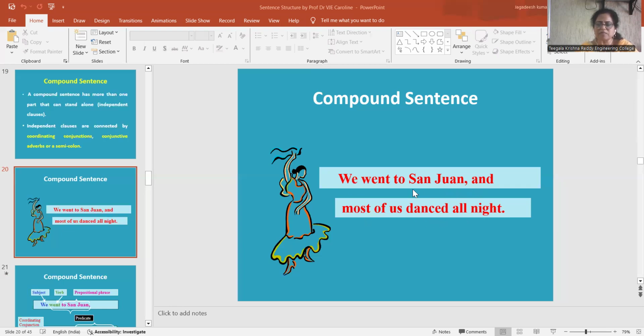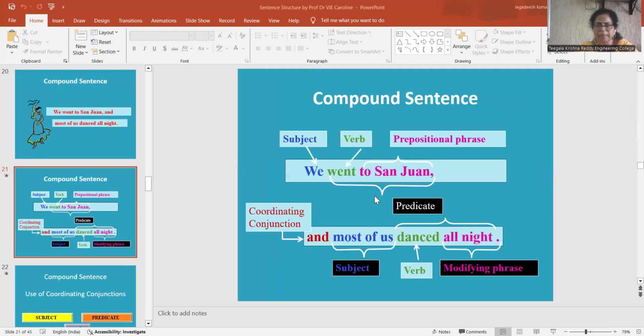So here, we went to San John. It is giving a complete meaning. It is an independent clause, connected with the conjunction and, most of us danced all night. So this another independent clause is connected with the first independent clause. So when two independent clauses are connected by conjunctions, it is also called a compound sentence.